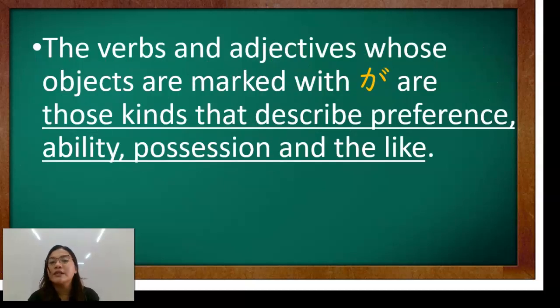The verbs and adjectives whose objects are marked with ga are those kinds that describe preference, ability, possession, and the like. So, minamark natin si ga pag nide-describe yung mga preference, yung mga kakayahan mo, kung anong meron ka, and others na katulad lang niyan.